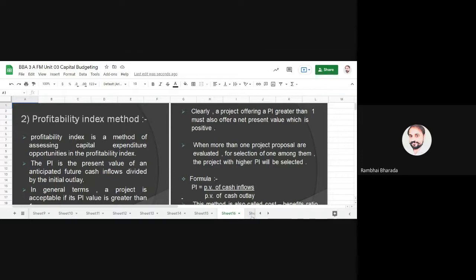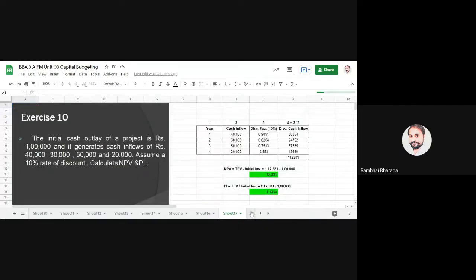Okay, and then the next method is the profitability index method. Only one additional step that you need to find out. Instead of this plus minus, what we are doing in NPV, the total discounted cash inflow minus cash outflow, instead of this minus sign, you need to use the division sign. In NPV, we are deducting the cash outflow from the total discounting factor. You need to divide the cash outflow by the total discounting factor.